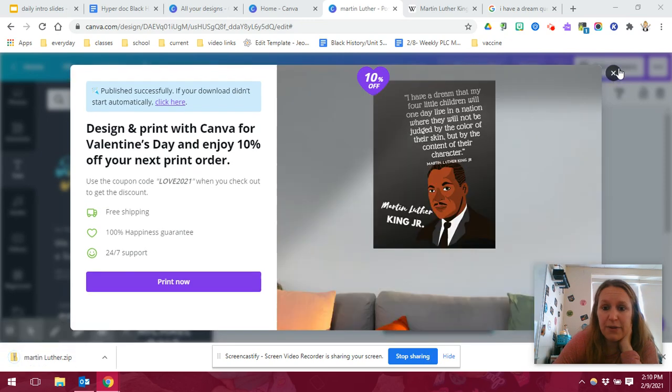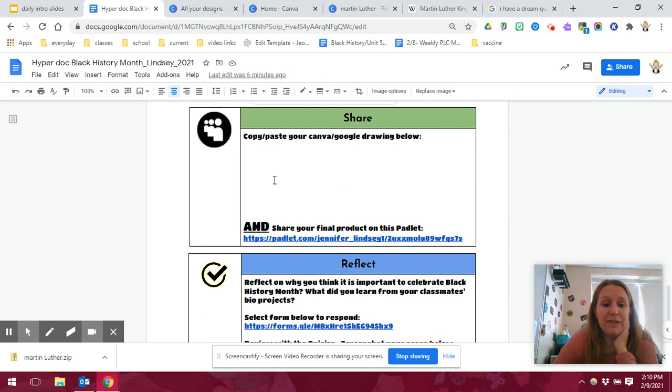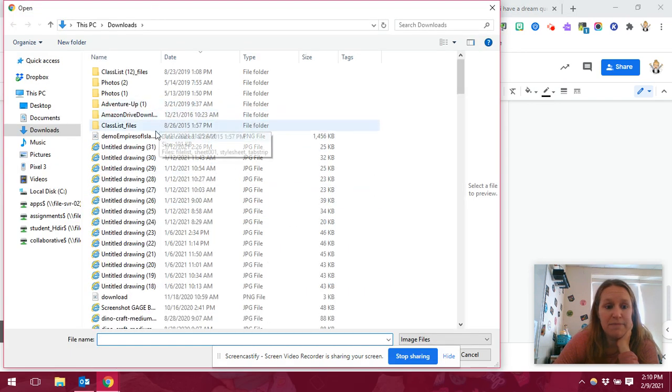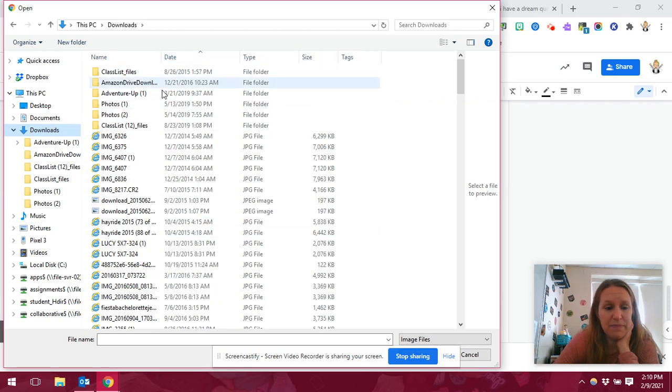There it is. All right, so what we're going to do now is we're going to go back to our hyperdoc. And where it says share, I'm going to put my cursor right here. I'm going to hit insert, image, upload from computer. All right, and it should show up for you guys right around here. Mine's just being kind of weird because I'm not on a Chromebook, but you'll click it and you'll be able to insert it in there.